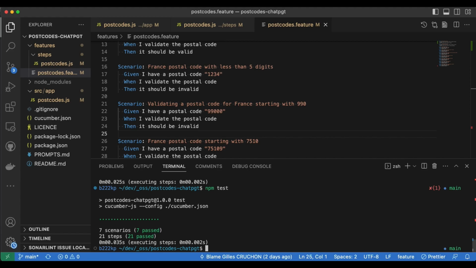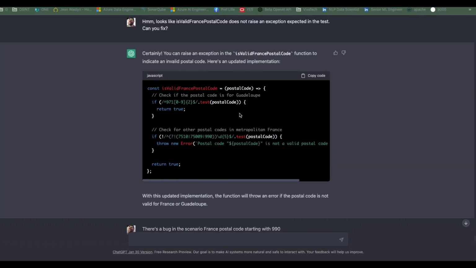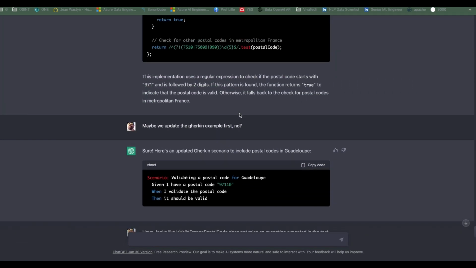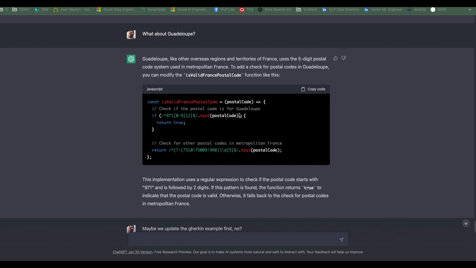By the way, I also noticed something wrong. Because what about Guadeloupe? Guadeloupe is actually over 95. I mean, if I'm stopping at 95, I will miss this. So it should fix the bug. And what I'm saying is it actually fixes the bug in the function. Maybe not the best way, but I can still copy paste.